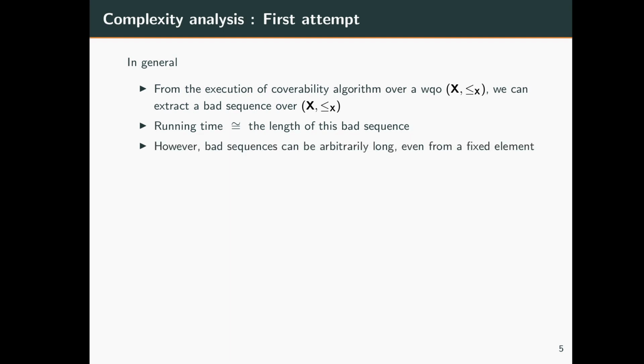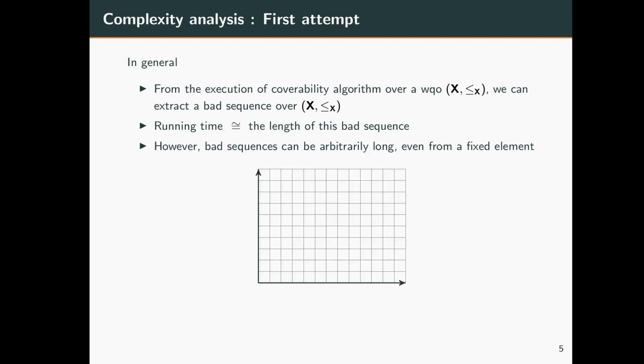However, the bad news is that bad sequences can be arbitrarily long, even if from a fixed element. To notice this, consider n2 and pick the first element to be 3, 3. Then we jump to the second, when we take the second element to be 6, 0, and then just walk back along the x-axis to the origin. We can generalize this example by jumping from 3, 3 to any n, 0 and then walking back along the x-axis to the origin. So this gives us bad sequences which can be arbitrarily long, right?